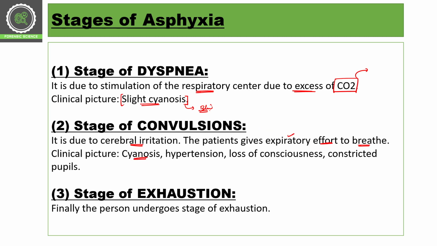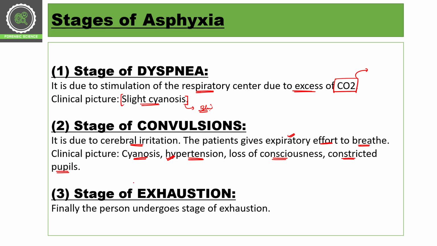So there will be a strong respiratory effort to breathe, and still the person is not getting any oxygen. Cyanosis, hypertension: at this point the blood pressure increases, loss of consciousness happens, and constricted pupils can be seen. Pupils get contracted, consciousness is lost, blood pressure is high, and cyanosis is present.